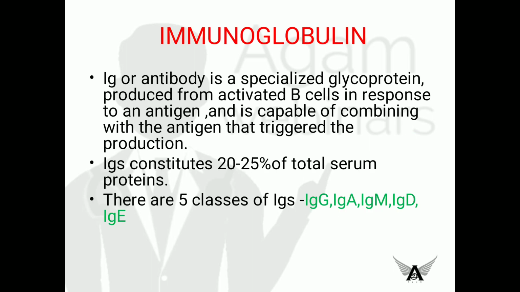Okay, what is immunoglobulin? Immunoglobulin or antibody is a specialized glycoprotein produced from activated B cells or plasma cells in response to an antigen. And this antibody or immunoglobulin is capable of combining with the antigen that triggered its production. This is the definition, and they constitute about 20 to 25 percent of total serum proteins. And there are five classes of immunoglobulins: immunoglobulin G, A, M, D, and E.